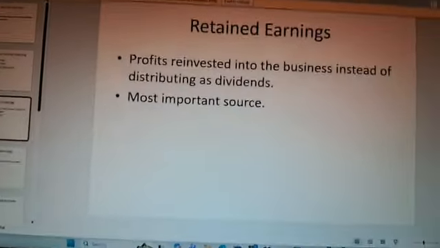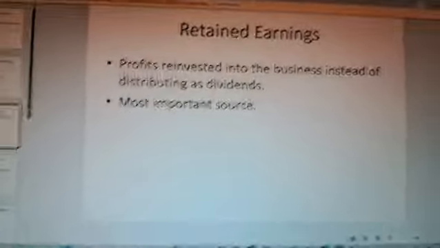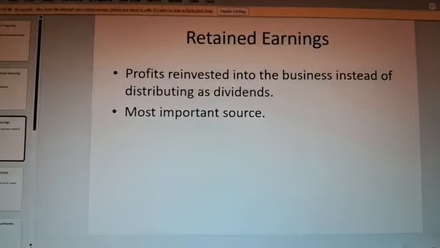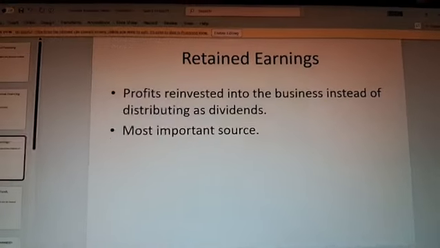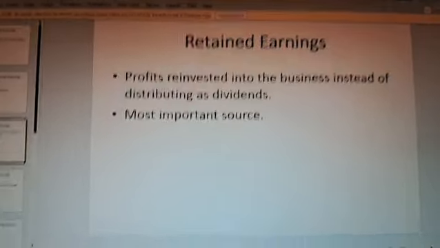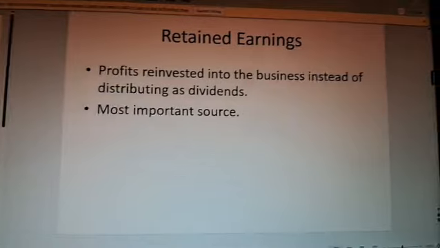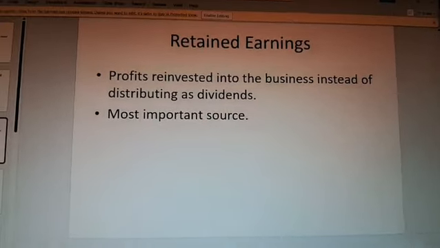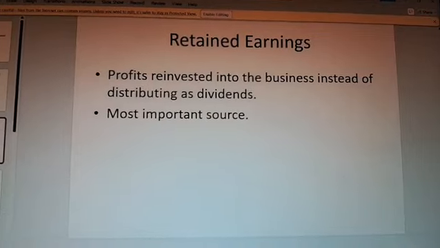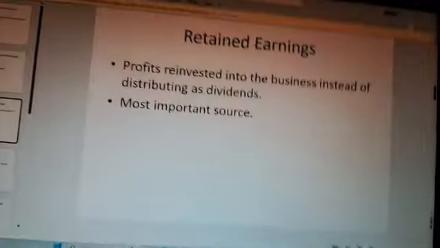A small amount of money that is earned as profit through sales is set apart, and that is known as retained earnings. Actually, that is dividend that is to be shared for the shareholders, but some amount has been moved apart to make it retained earnings. This is the most important source and it is an internal financing source of money.